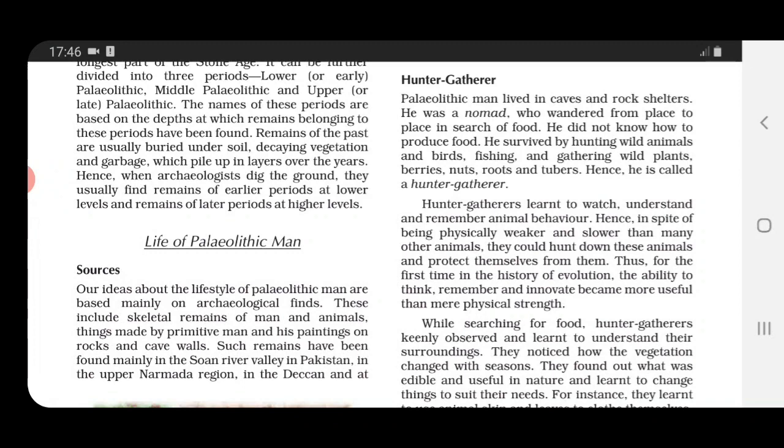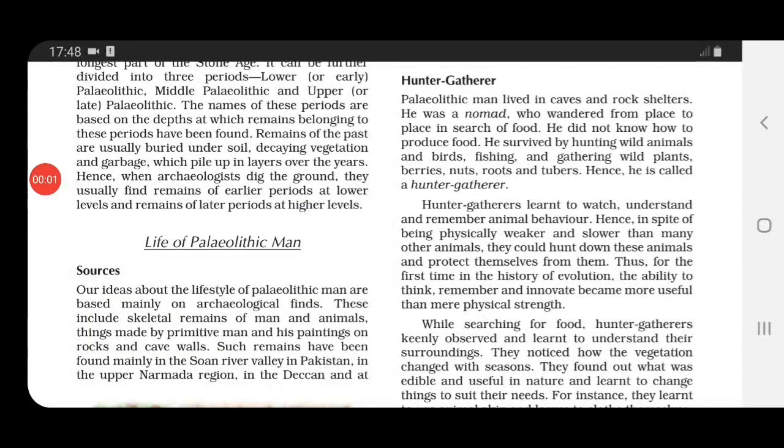Okay, or a wanderer. He did not know how to produce food. During that time, they did not know the process of farming, how to produce food. He just survived by hunting wild animals and birds, then fishing, gathering wild plants, berries, nuts, roots, tubers. Understood? So they did not know how to produce food, so they used to survive by hunting and gathering. That is why they were known as hunter-gatherers. Understood?